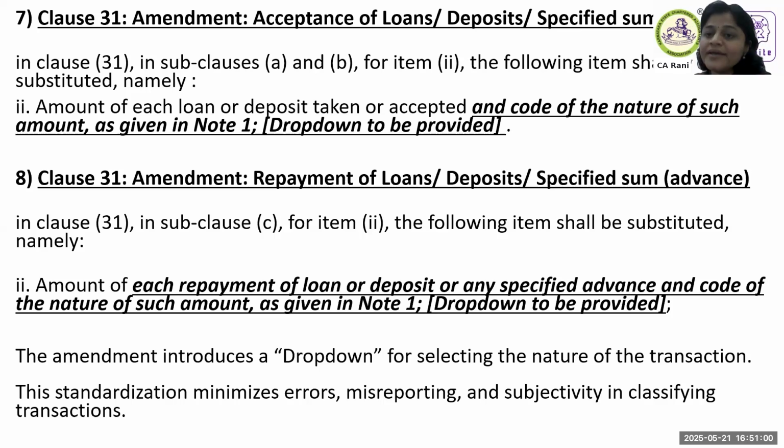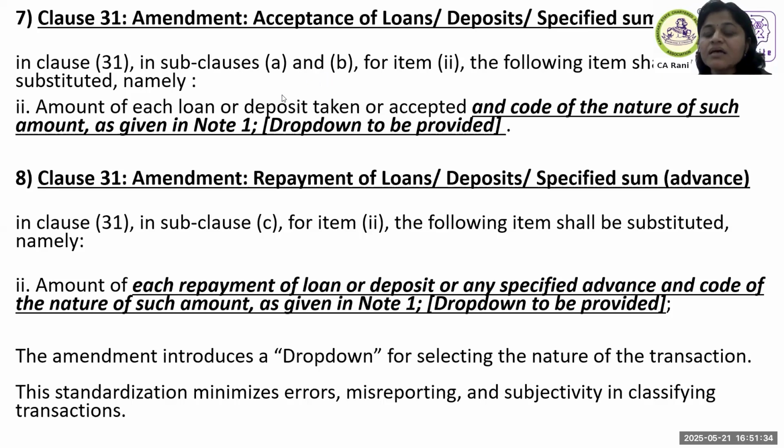Now, the intention of this notification, this amendment, is to bring in that classification as per the drop down for specified sum also. And we all understand specified sum is relating to the advance relating to immovable property. But if you read this notification, they brought in the same wording, amount of loan or deposit taken or accepted, and code of the nature of such amount as given in note 1. And they made this amendment both for clause A and clause B.